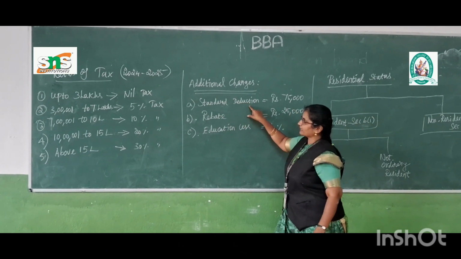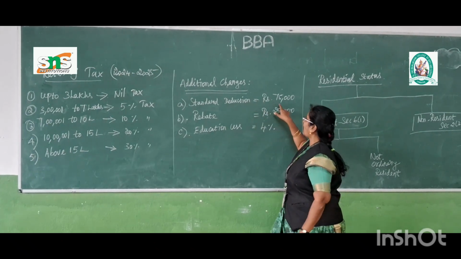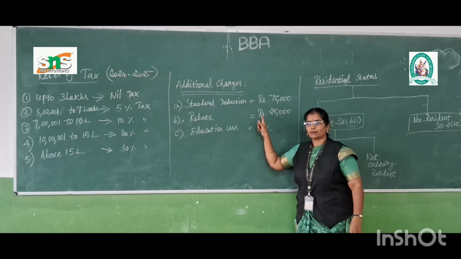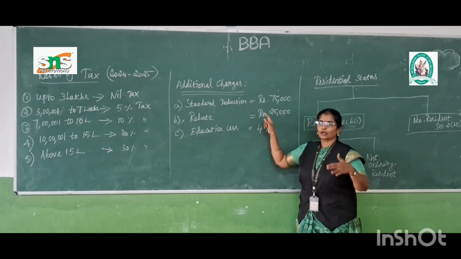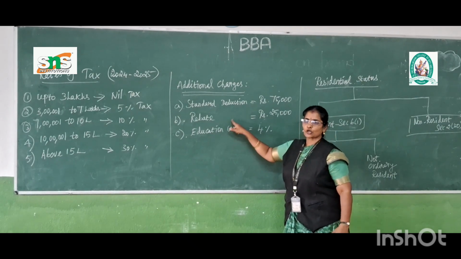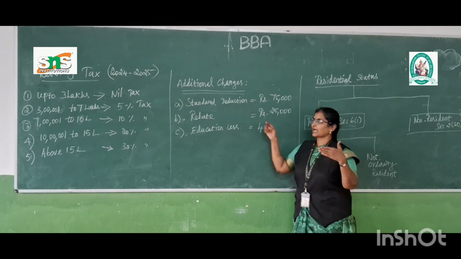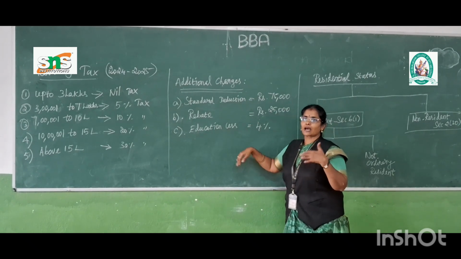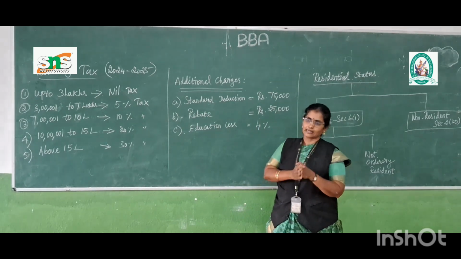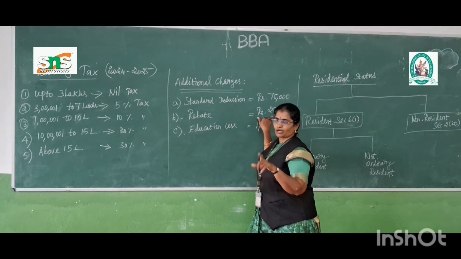In that case, the first one is the standard deduction. That standard deduction we have to consider as 75,000 rupees. So a person might be getting some deduction up to that amount of 75,000. Then the second one is rebate. A rebate we can consider as 25,000. After the standard deduction, some people might get the rebate at a particular income. That amount of 25,000 we have to take into consideration.